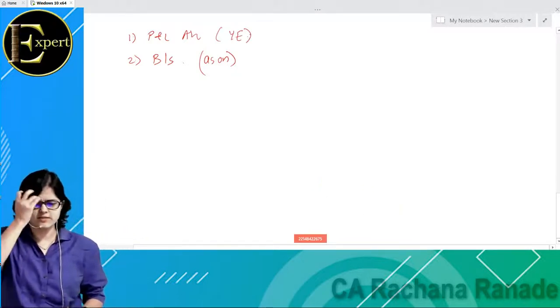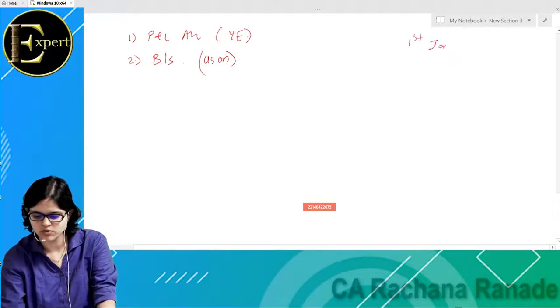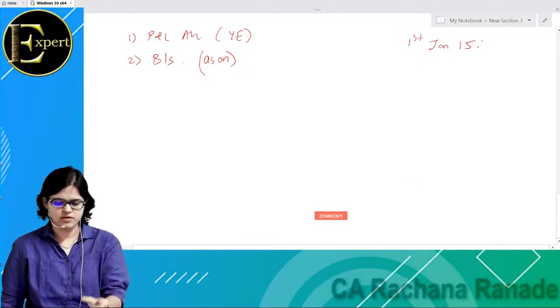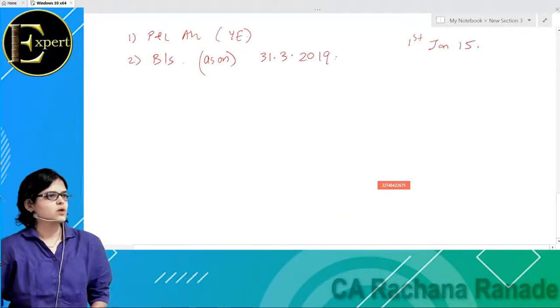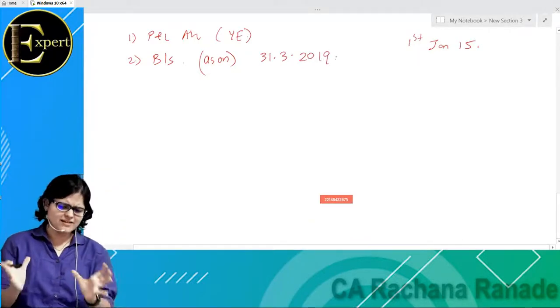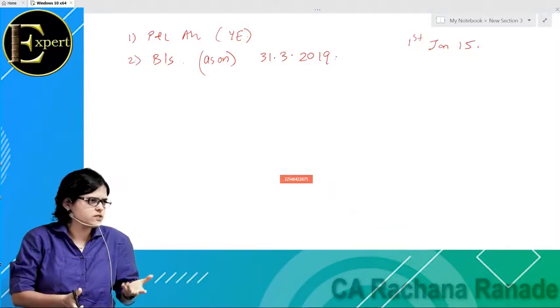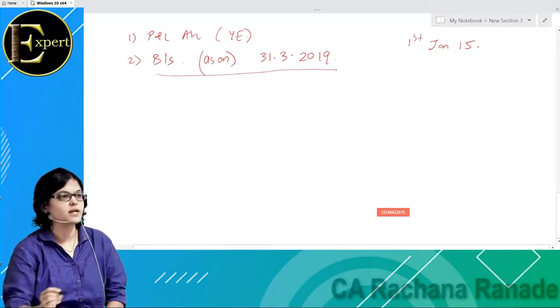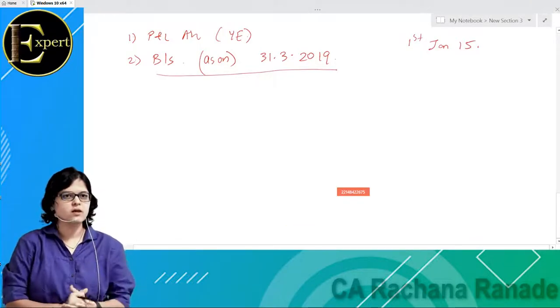So let's take an example that a businessman started his business on 1st of January 2015. Okay. And we are trying to draft the balance sheet of the business as on 31st of March 2019. Then can I say all the assets which have been purchased from 1st of January 15 till today and which have not been sold off, will they appear on the balance sheet as on 31st March 2019? From the date of purchase till today, will it appear on the balance sheet?